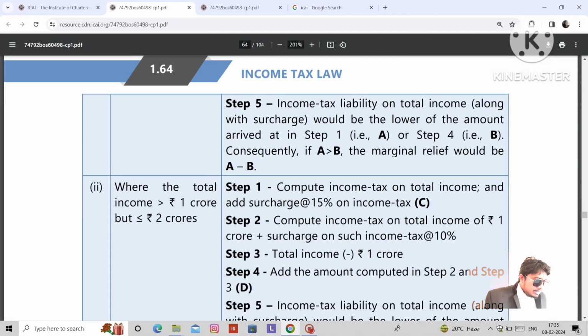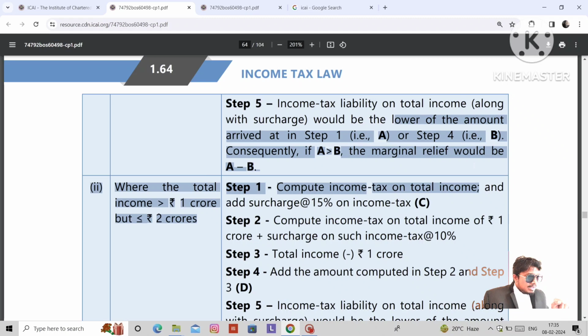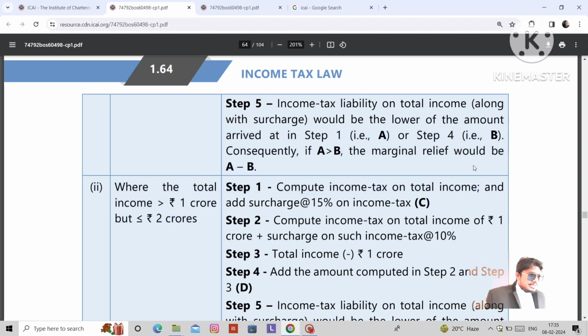Step 5: income tax liability on total income would be the lower of the amounts arrived at in step 1 or step 4. We derived two amounts in step 1 and step 4. The lower of these two is your tax liability. Compare both and check which one is lower.